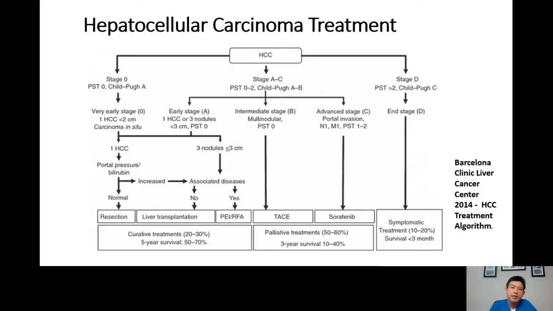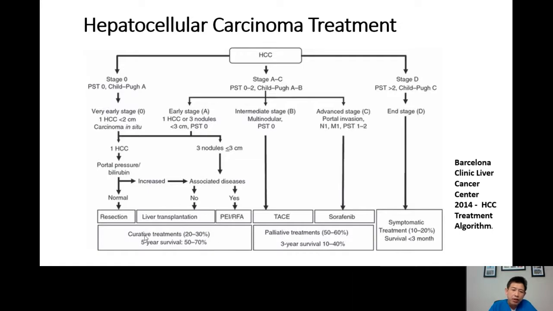This is a schematic picture of a treatment algorithm of HCC. I want to point out that there are only three types of treatment that are considered curative: liver resection, liver transplantation, and ablation. You can see here, curative treatment can only be given in about 20 to 30% of patients. However, for those patients who underwent curative treatment, the 5-year survival is about 50 to 70%.